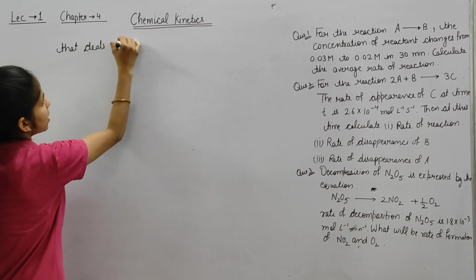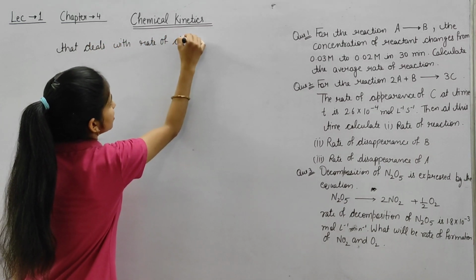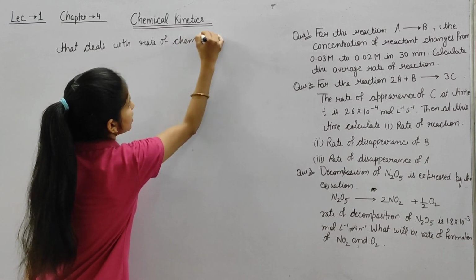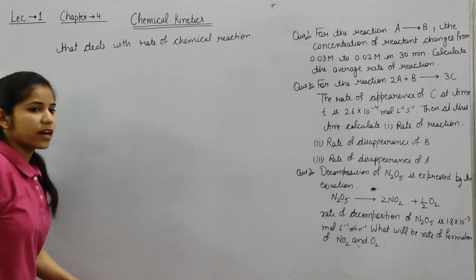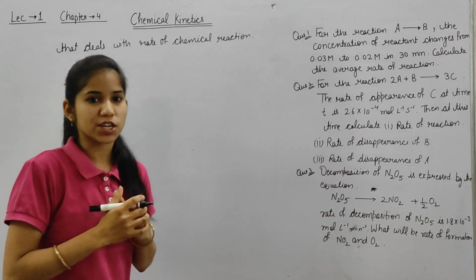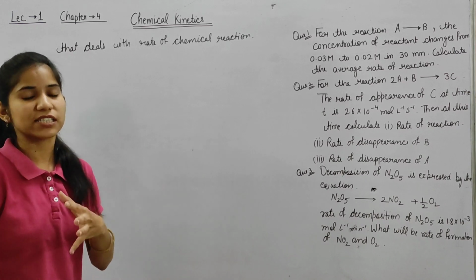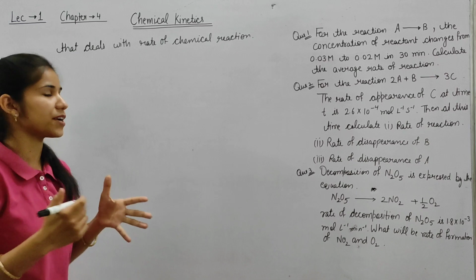So chemical kinetics is the branch of chemistry that deals with rate of chemical reaction. So in chemistry there are various types of chemical reaction. First is very fast reaction, second is very slow reaction, and third is moderate reaction.